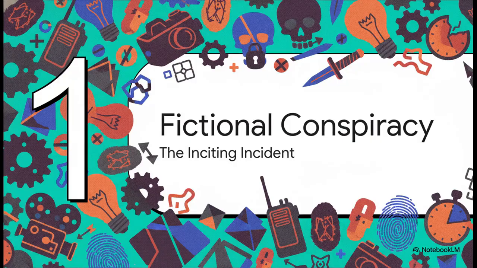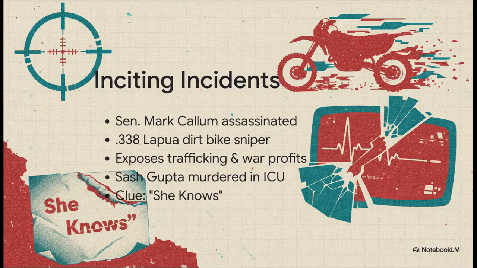Section 1. A deadly fictional conspiracy, the inciting incident. So the author meticulously layers these catalysts right in the pilot episode. The macro plot builds this world just steeped in elite depravity, blackmail, and, well, institutional evil. It all kicks off when Senator Mark Callum gets assassinated at a high-end venue. And we're talking a professional .338 Lapua sniper shot from a passing dirt bike. Insane, right? This isn't just a murder. It's the thread that, once you pull it, exposes these massive fictional networks of war profiteering and human trafficking.